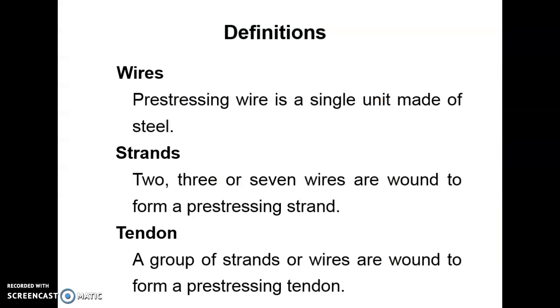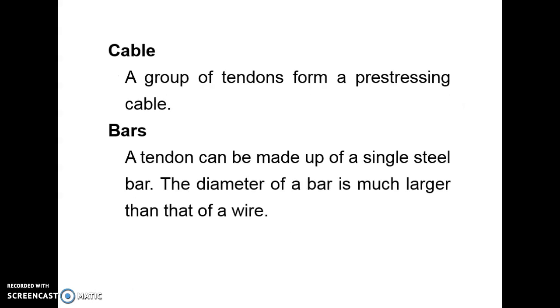Some definitions in pre-stressing: wires, strands, tendons. These are the steel elements used in pre-stressing. Wires. A pre-stressing wire is a single unit made of steel. Strands. 2, 3 or 7 wires are wound together to form a pre-stressing strand. Tendon. A group of strands or wires wound to form a pre-stressing tendon. Cable. A group of tendons forms a pre-stressing cable. Bars. A tendon can be made up of a single steel bar. The diameter of the bar is much larger than that of the wire.